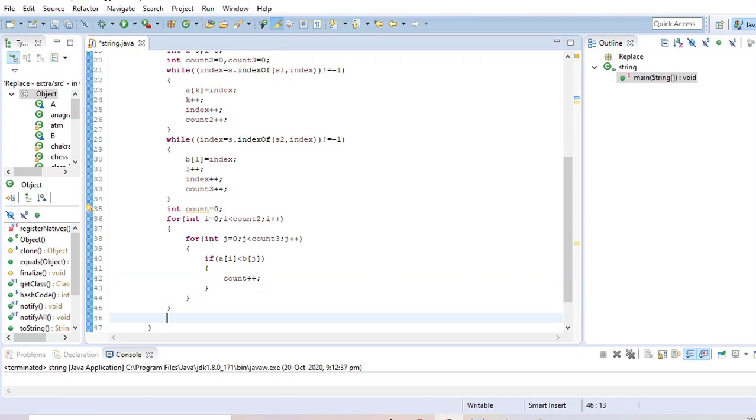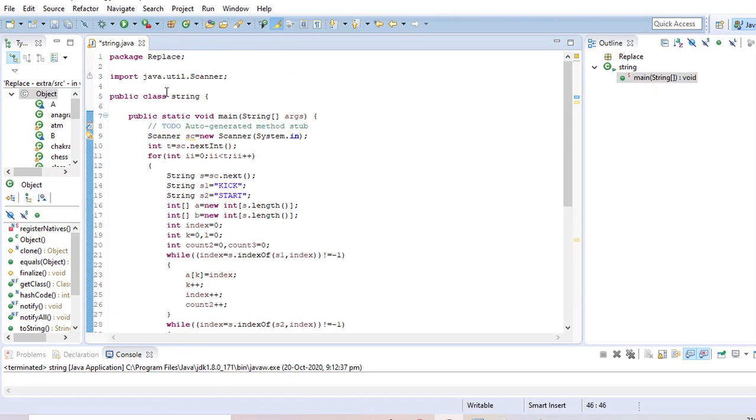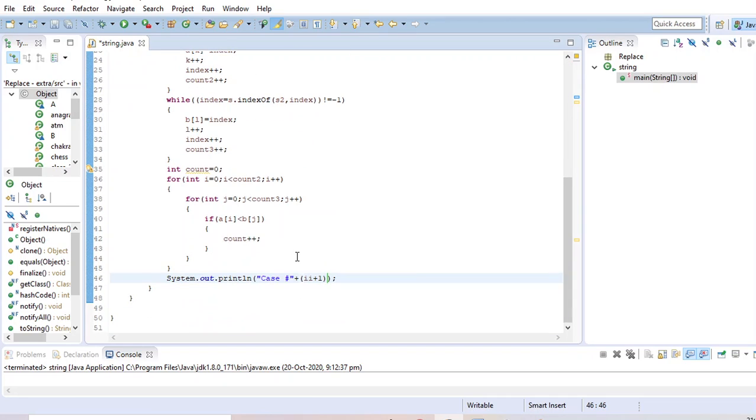Now I am here making the output condition in the way they have said: case, and see the case number starts from 1, but here it starts from 0. So I just add 1 here, then the count value.